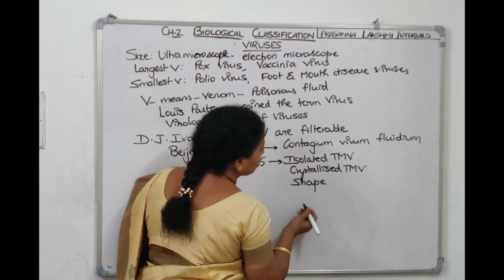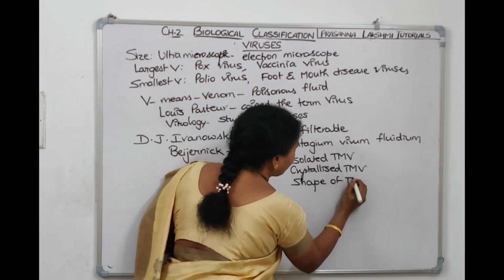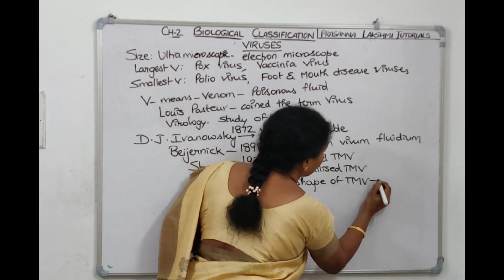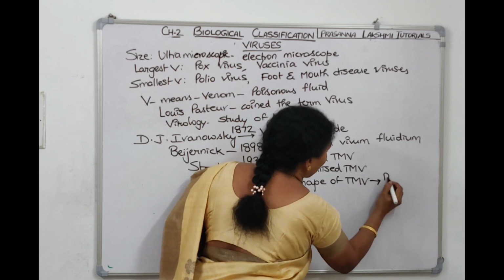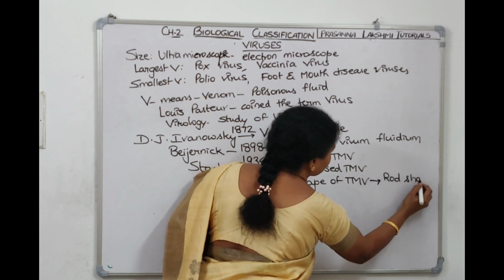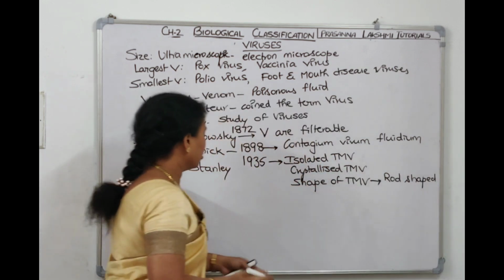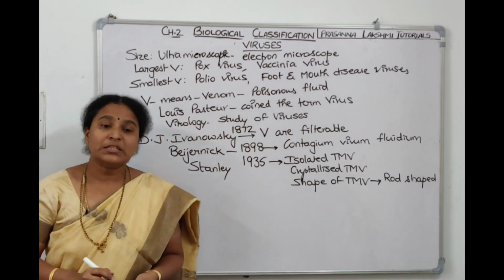If you crystallize it, you can determine the shape, so he also gave the shape of tobacco mosaic virus. He told that tobacco mosaic virus is a rod-shaped structure. So this is the contribution of Stanley.